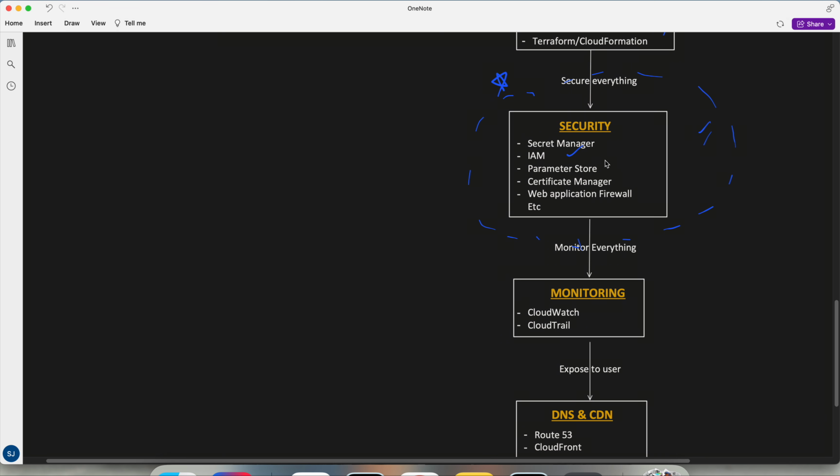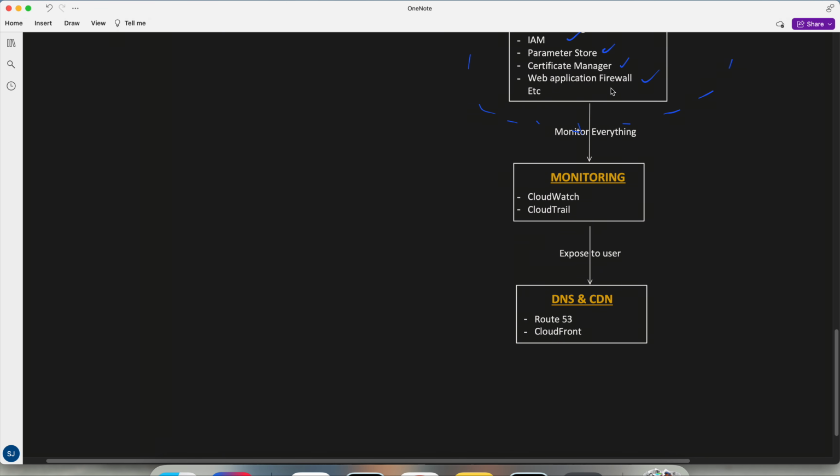Okay, so we have IAM, Parameter Store, Certificate Manager, Web Application Firewall, Secrets Manager. Different subtopics, I'll try to cover as much as possible. Then after that, the monitoring part, and then exposing to the user, the DNS and the CDN part. Okay, so these are the subtopics.